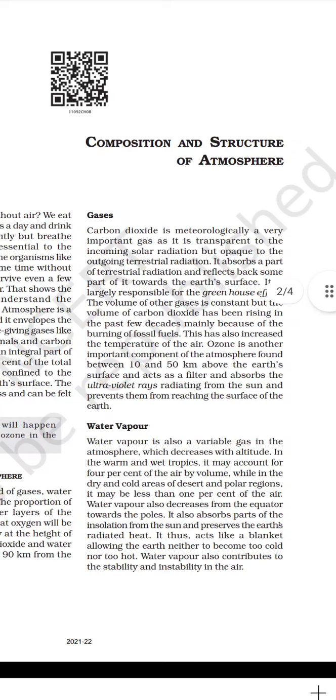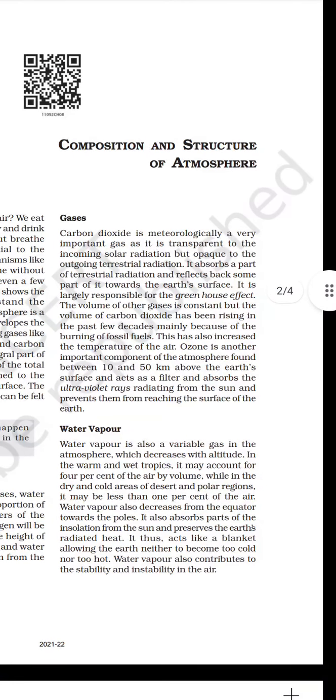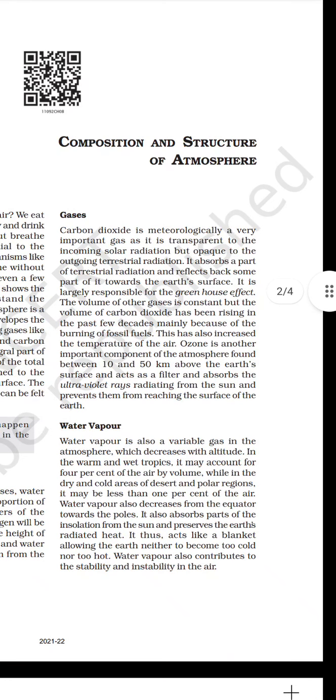Gases. Carbon dioxide is meteorologically a very important gas as it is transparent to the incoming solar radiation but opaque to the outgoing terrestrial radiation. It absorbs a part of terrestrial radiation and reflects back some part of it towards the Earth's surface. It is largely responsible for the greenhouse effect. The volume of other gases is constant, but the volume of carbon dioxide has been rising in the past few decades mainly because of the burning of fossil fuels. This has also increased the temperature of the air.